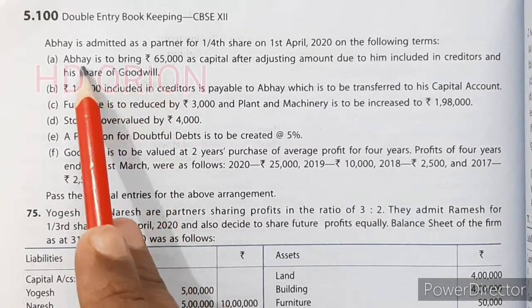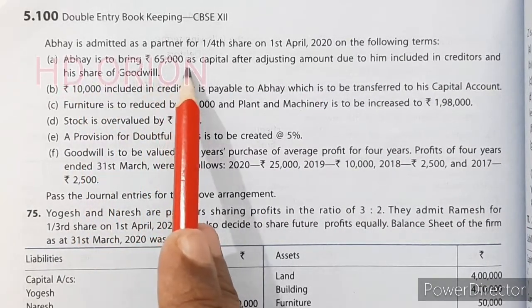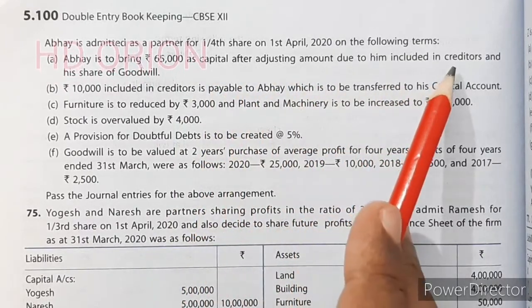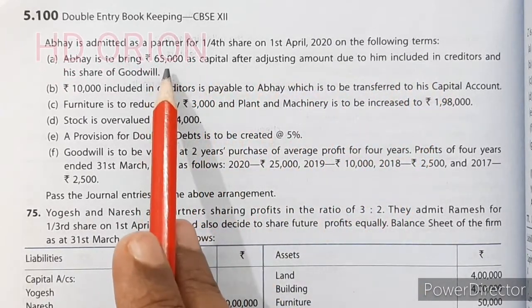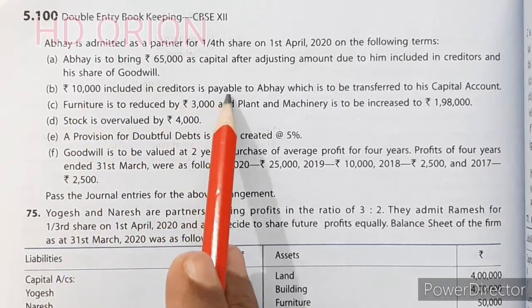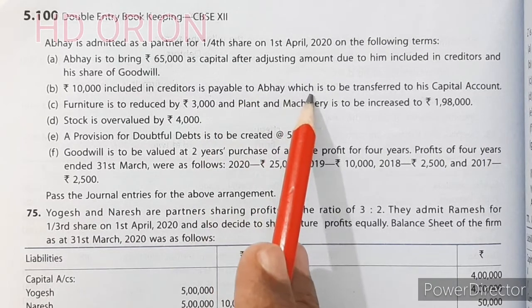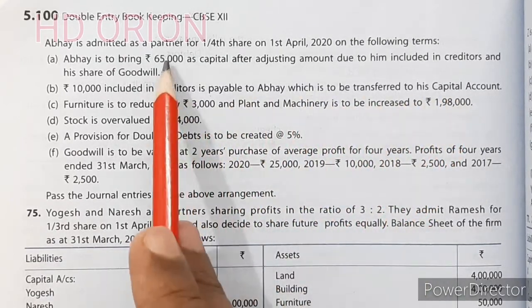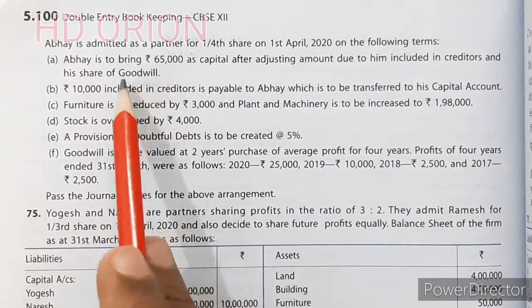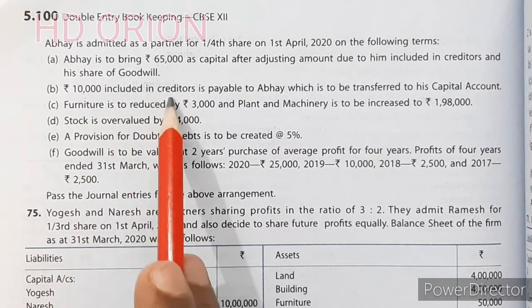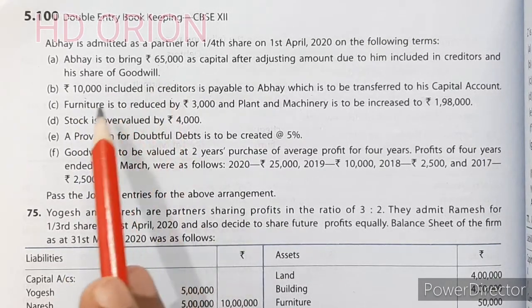It means Abhay is bringing rupees 65,000 as capital and some portion of creditors will also be transferred to Abhay's capital, and that is 10,000 included in creditors is payable to Abhay, which is to be transferred to his capital account. So his capital will be 75,000, 65,000 brought in cash and 10,000 transferred from creditors.